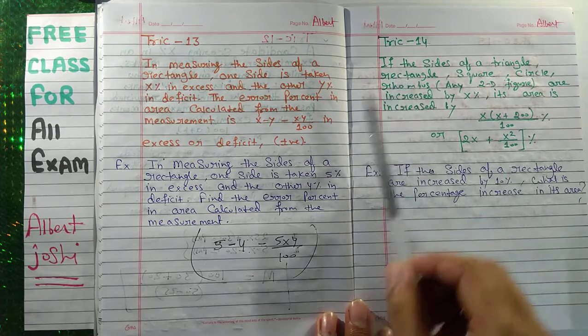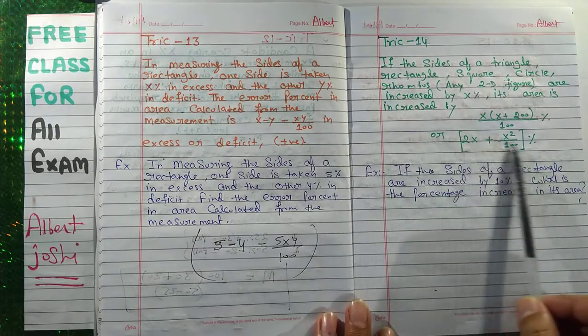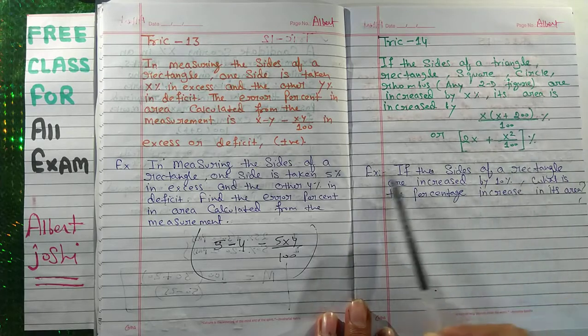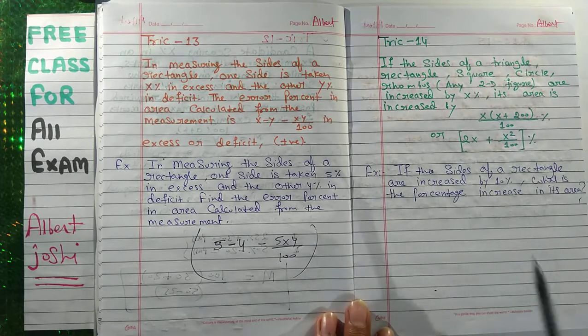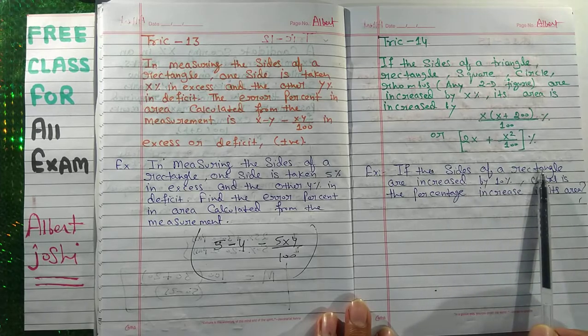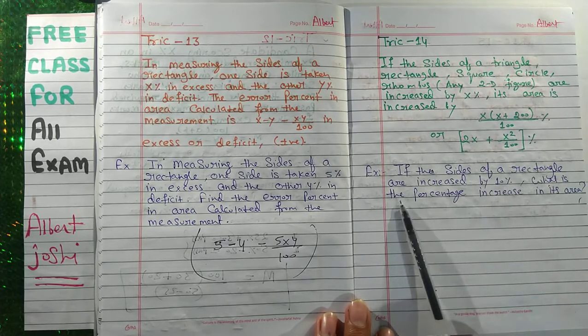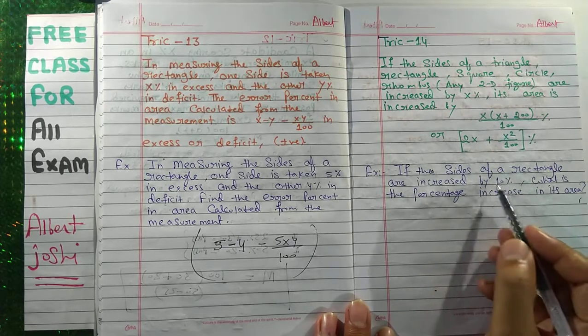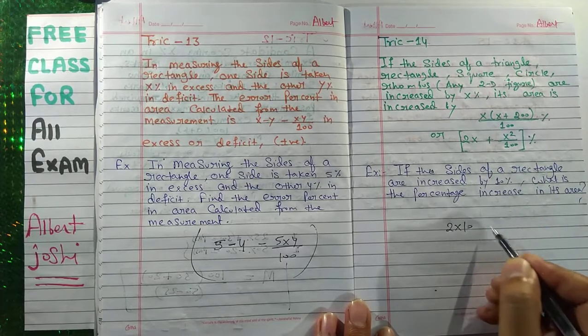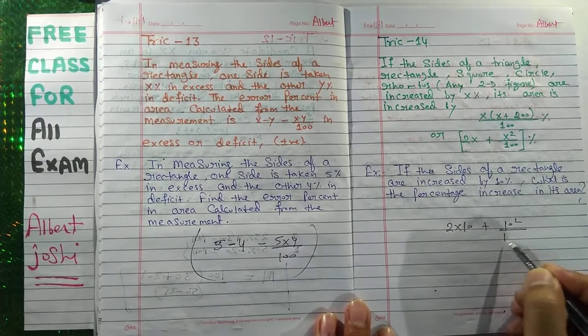This is a very famous question. You can understand by the help of this question. If the sides of a rectangle are increased by 10%, what is the percent increase in its area? You have to put the value 10 here. This is your answer.